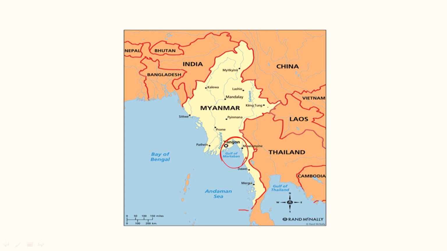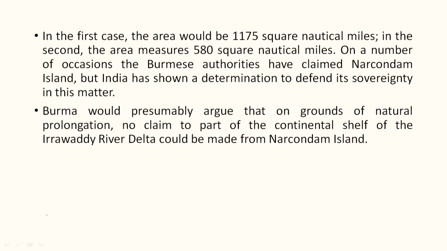So that is one such area where we need to take into consideration how the boundaries will be divided. This is the river area from here onwards, and that needs to be decided according to the Thalweg line interpretation. In the first case, the area would be 1,175 square nautical miles. In the second, the area measures 580 square nautical miles.